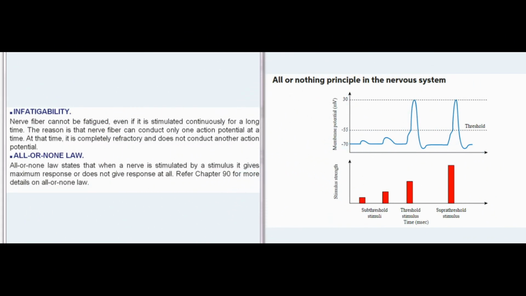Infatigability. Nerve fiber cannot be fatigued, even if it is stimulated continuously for a long time. The reason is that nerve fiber can conduct only one action potential at a time. At that time, it is completely refractory and does not conduct another action potential. All or none law. All or none law states that when a nerve is stimulated by a stimulus it gives maximum response or does not give response at all. Refer chapter 90 for more details on all or none law.